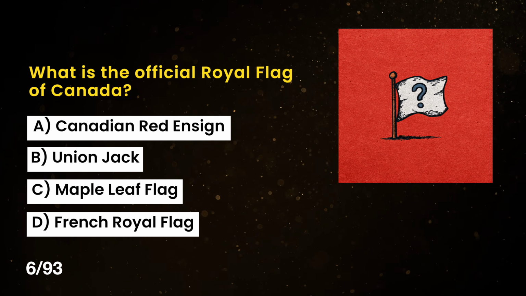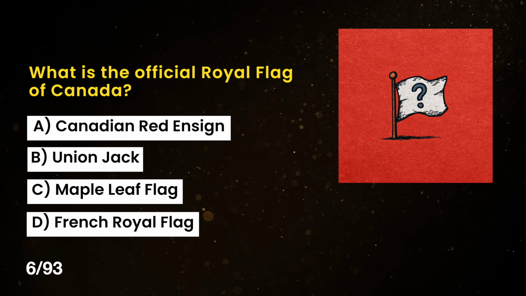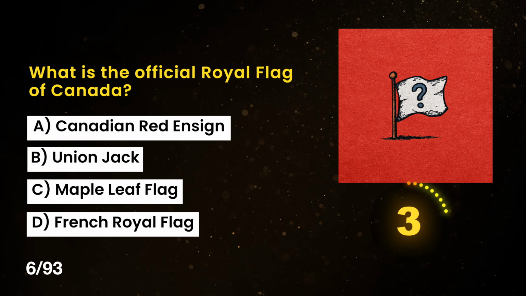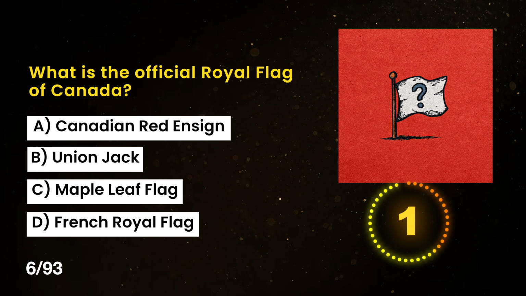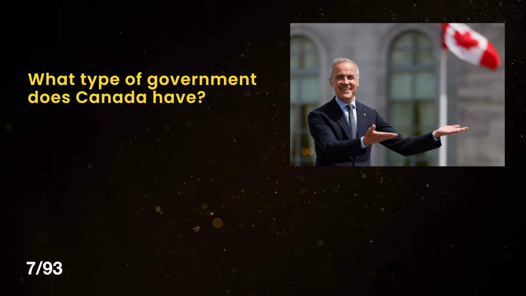What is the official royal flag of Canada? A. Canadian Red Ensign. B. Union Jack. C. Maple Leaf Flag. D. French Royal Flag. The correct answer is B. Union Jack.